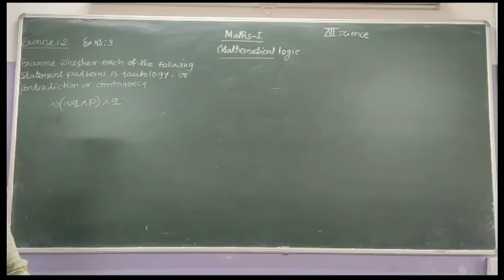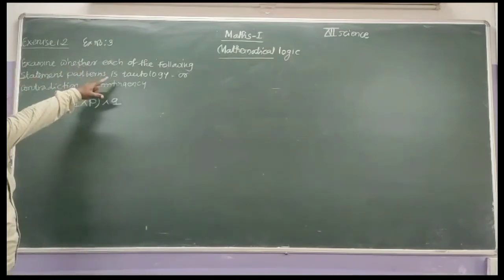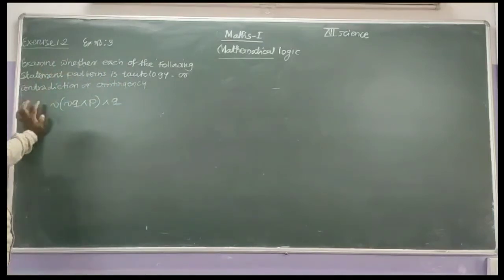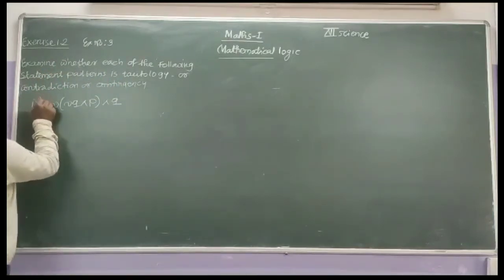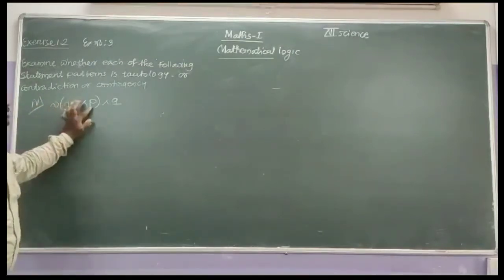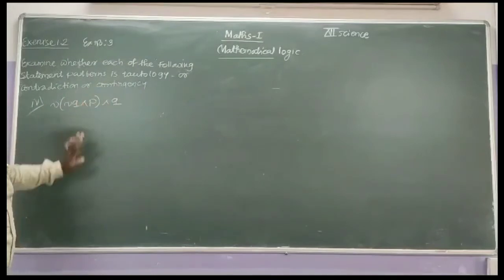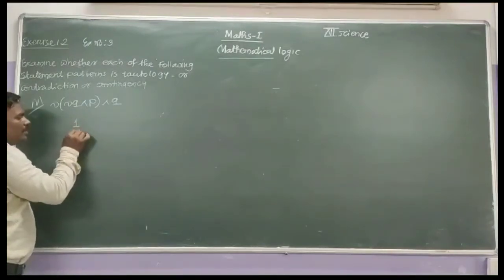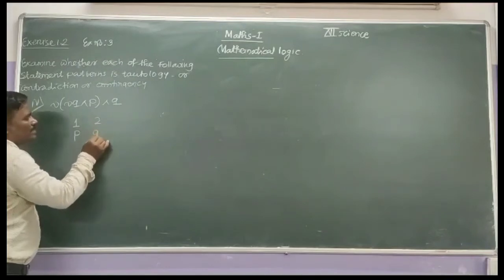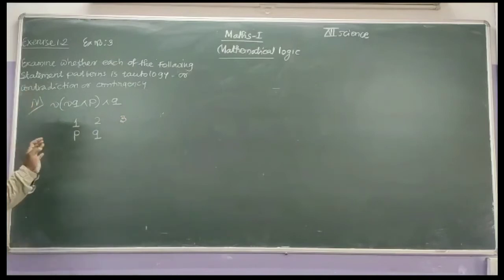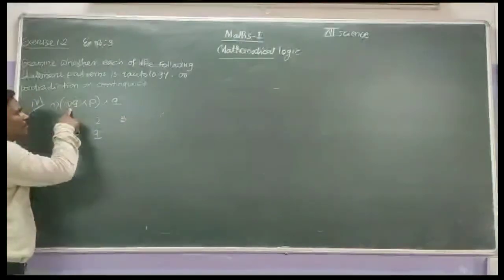Next example: examine whether each of the following statement patterns is a tautology, contradiction, or contingency. Example number 4: negation of, in bracket, negation Q conjunction P, conjunction Q. There are two simple statements. Therefore, the first column is P, the second column is Q. Third, first we take the bracket, the third column is the negation of Q conjunction P.